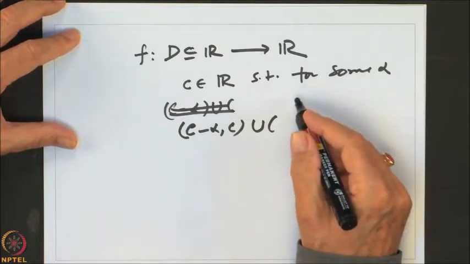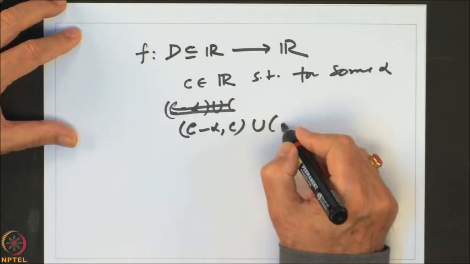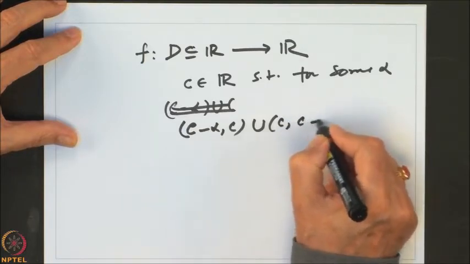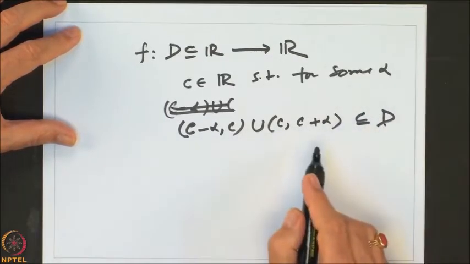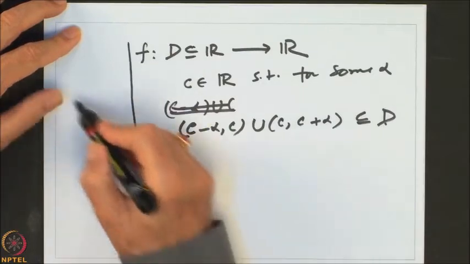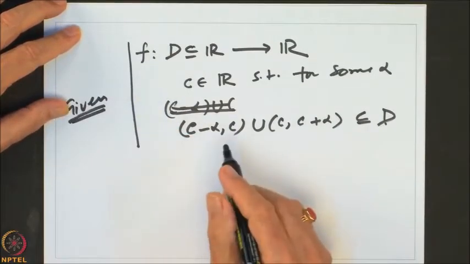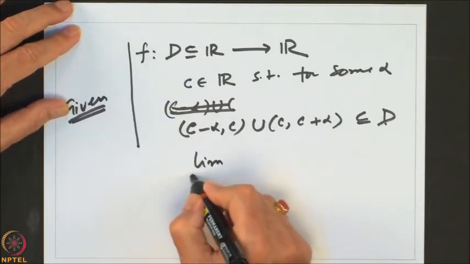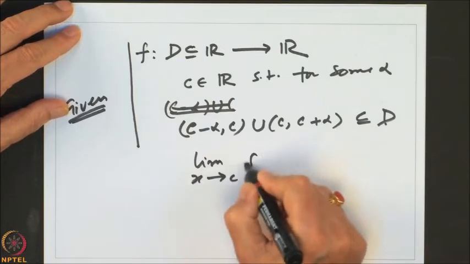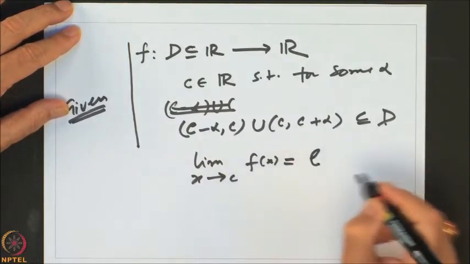We want to say that it is defined at all points near C, for some interval around C except at the point C. So, that condition is given. This is what is given to us. We want to say when can we say that limit x going to c of f of x is equal to L.